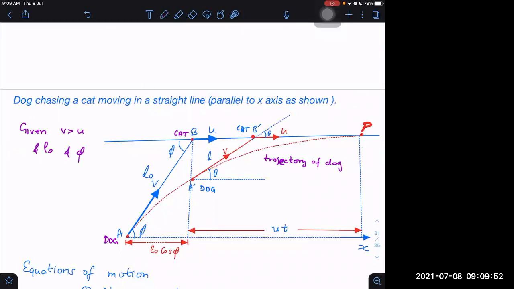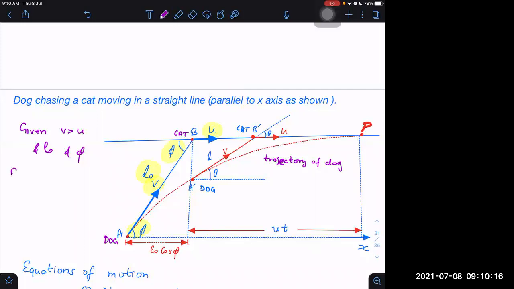Phi is this angle, L naught is this. U is given and V is given. Phi is the angle made by the initial line joining A and B with the x-axis, or the straight line along which the cat is moving.